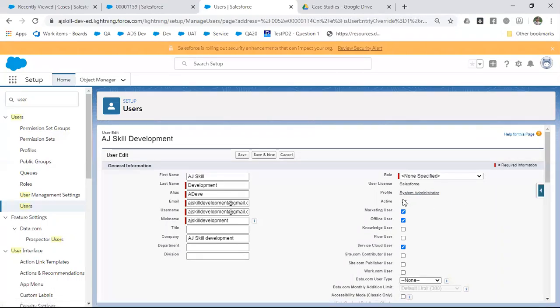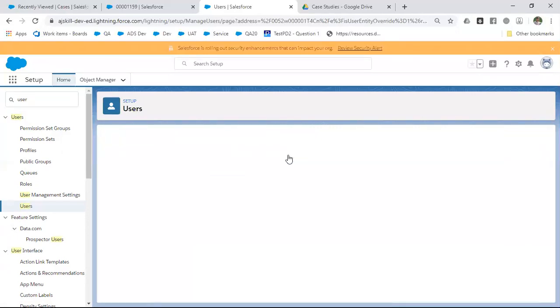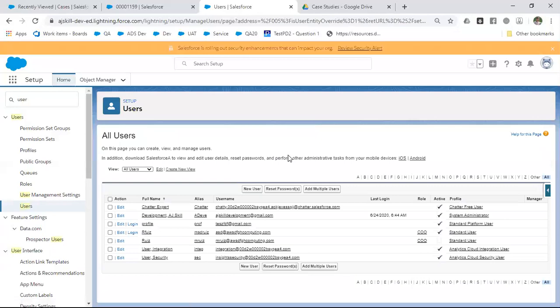Since this is the system admin, created during org creation, you cannot do this. If you created any new record, you can find the option to deactivate it. If you have limitations on creating users, I would suggest using the playground. In Trailhead, you do all the modules with the playground, right? You can try this case study in the playground also, no problem.